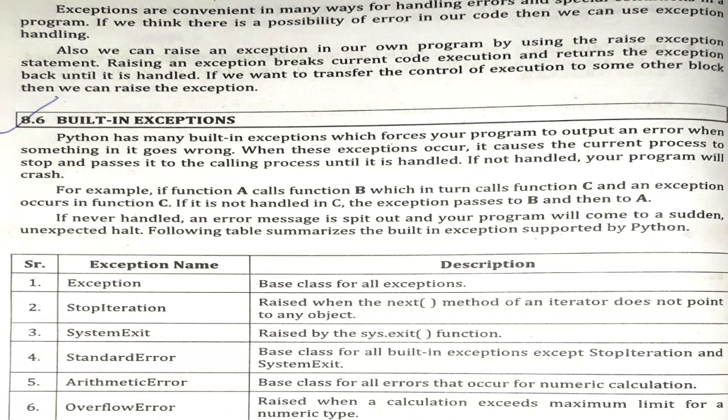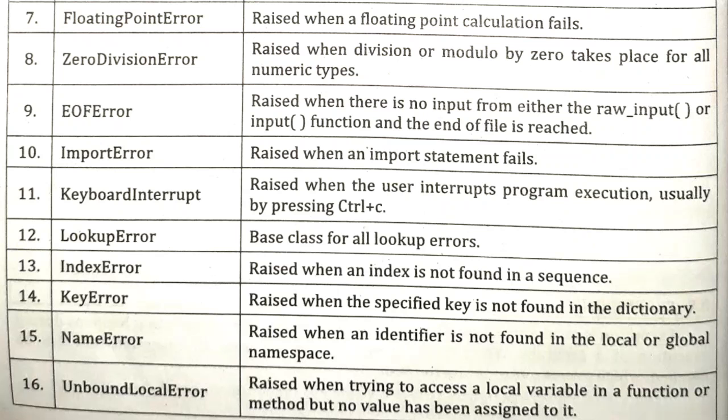Then we have OverflowError. This error is raised whenever we exceed the maximum limit. For example, if we are using an array or list and we go beyond the size we have specified, then in that situation OverflowError occurs when we reach the maximum limit.